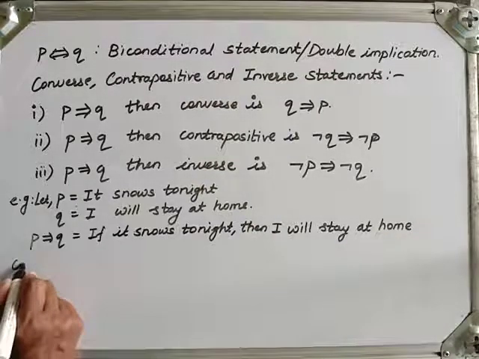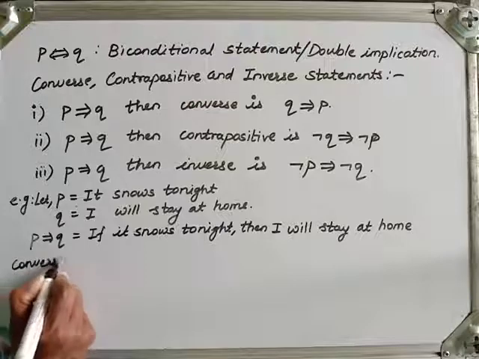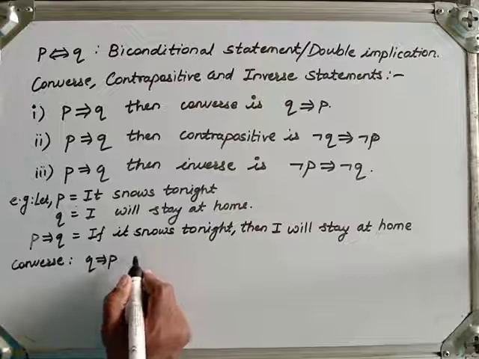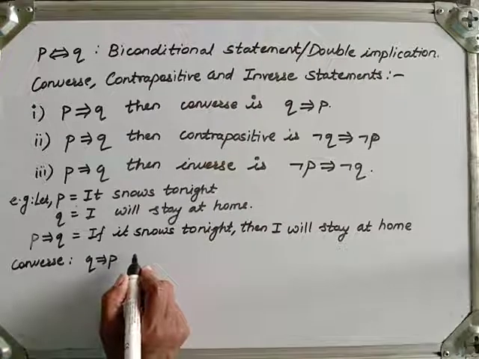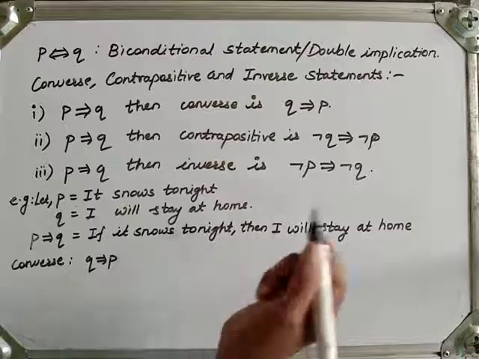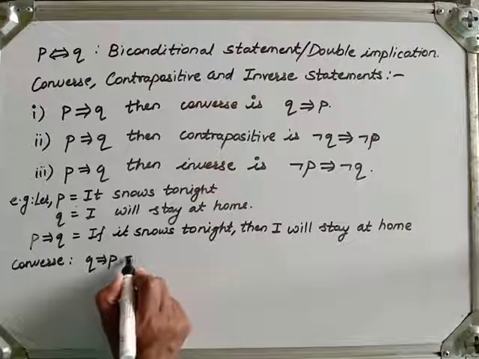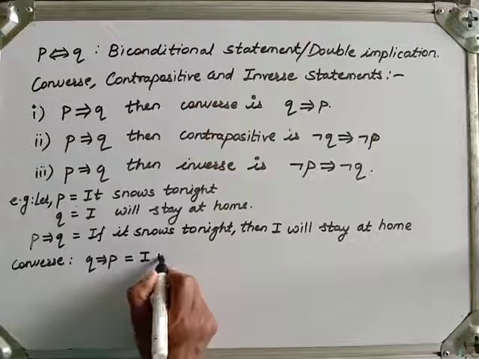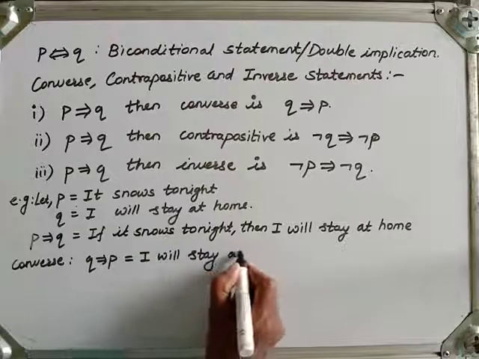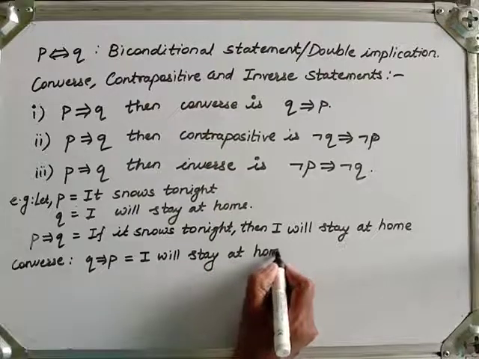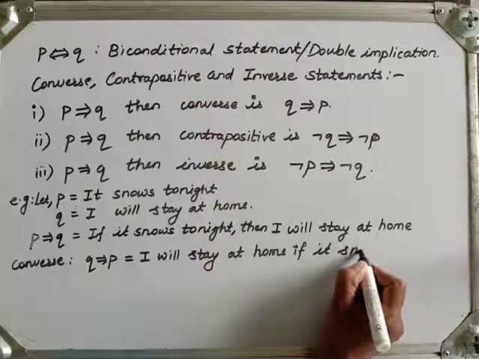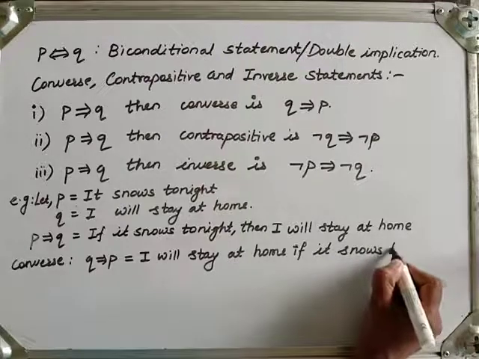Then what is the converse? The converse is Q implies P. So what the converse says is, I will stay at home if it snows tonight. The converse statement is, I will stay at home if it snows tonight.